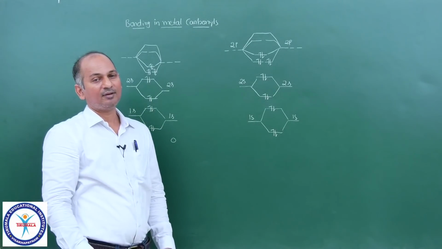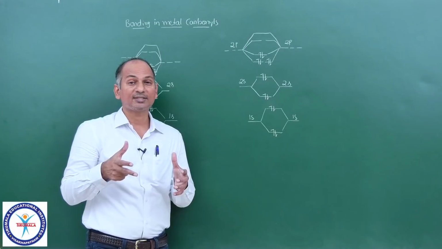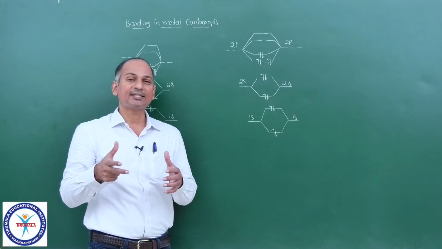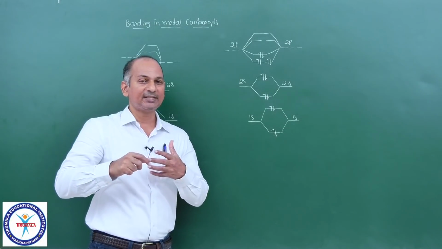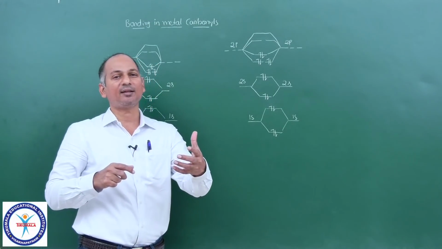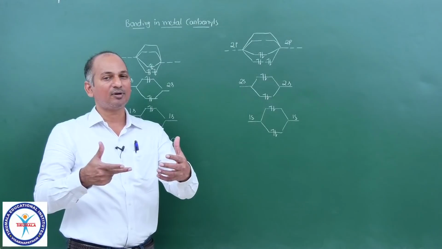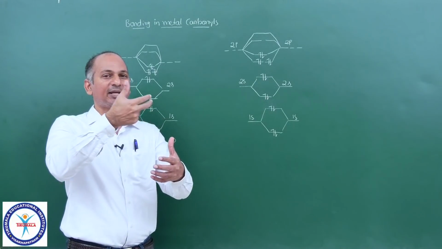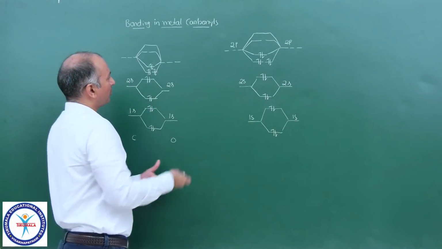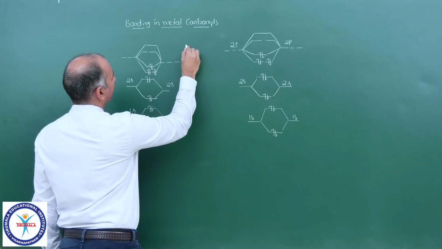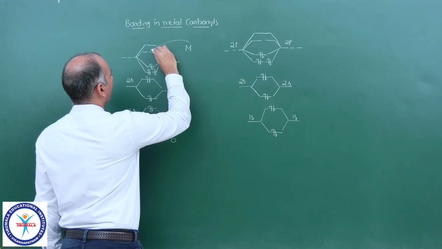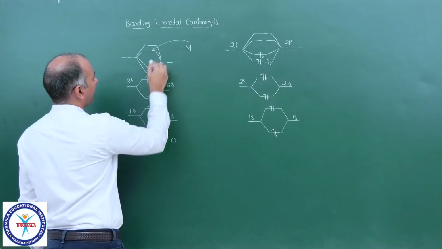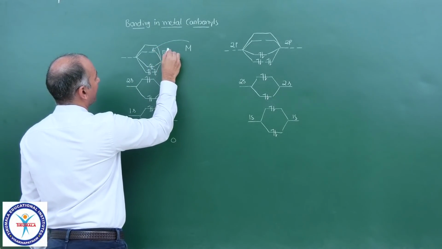Now, for example, this carbon monoxide is giving its electron density to the metal, thereby forming a sigma bond, and in turn it is accepting electron density from the metal. Whatever electron density comes from the metal goes into the pi star orbital of carbon monoxide.